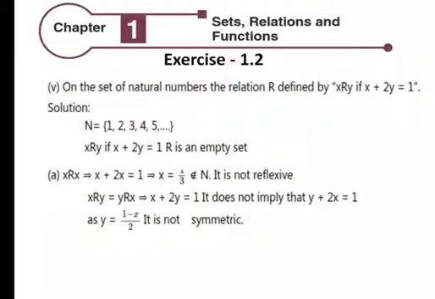reflexive. x R y implies x plus 2y equals 1, it does not imply that y plus 2x equals 1, as y equals 1 minus x by 2, it is not symmetric. Minus x equals y minus 1, 1 belongs to N, it is not transitive.